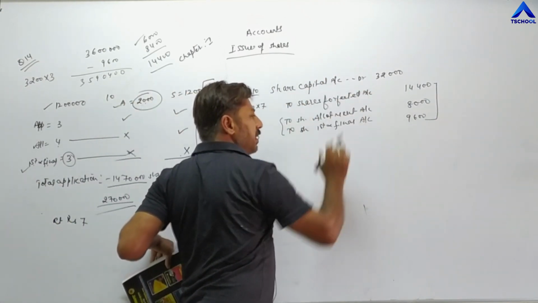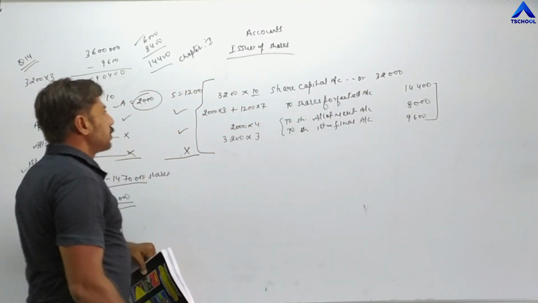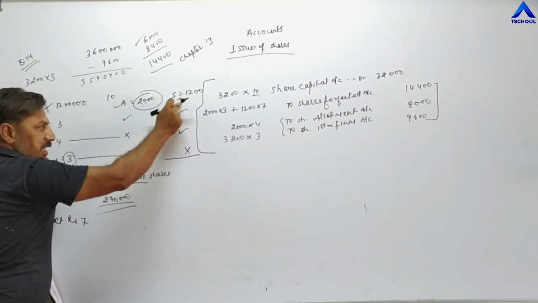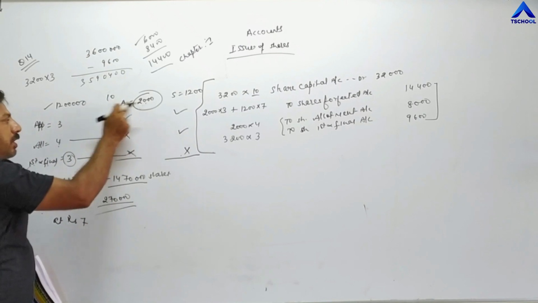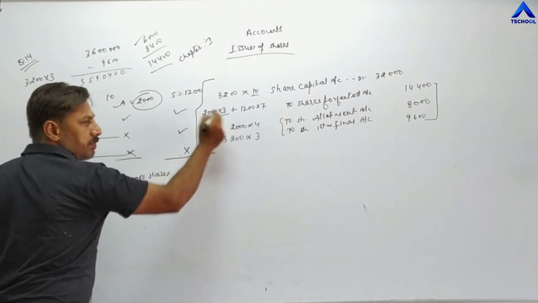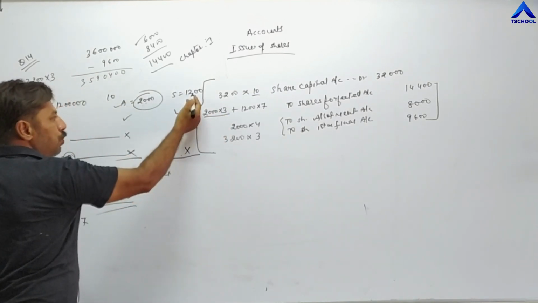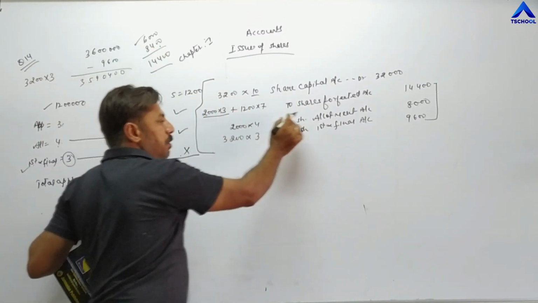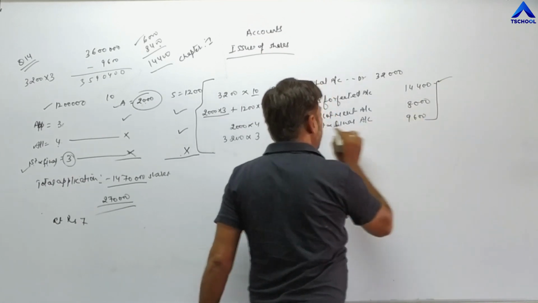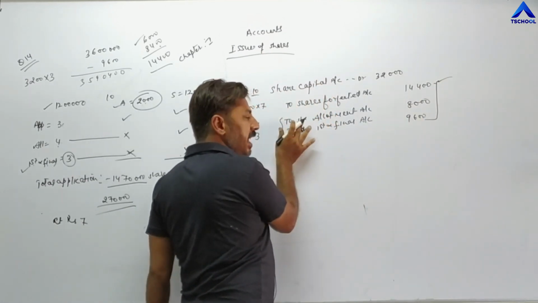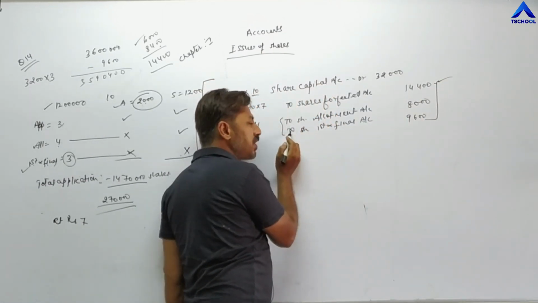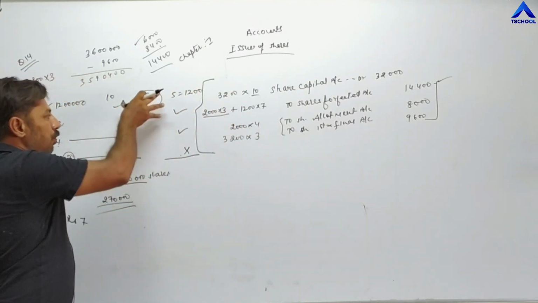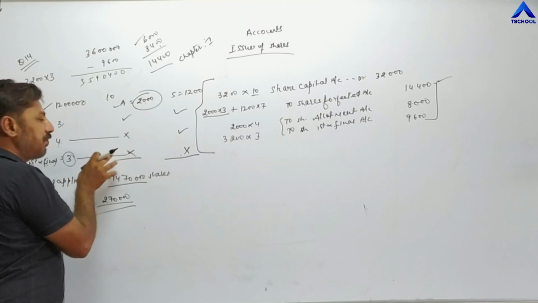Shares forfeited means amount paid by them. So A has paid only one installment and Sunny has paid two installments. 2,000 into 3, 6,000, and 1,200 into 7, 8,400, and total it becomes 14,400. Then to share allotment. This is called arrear. Means these are the installments which are not paid by these two shareholders, who have not paid allotment and first and final call.